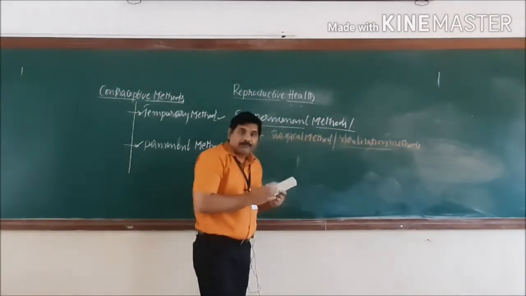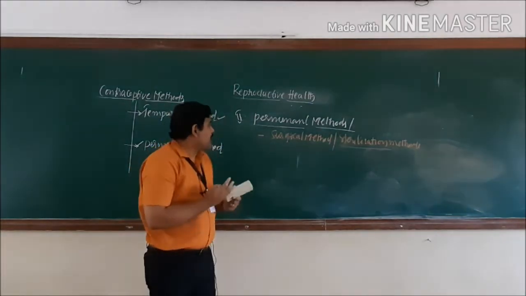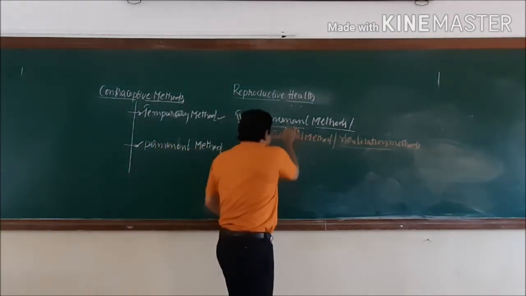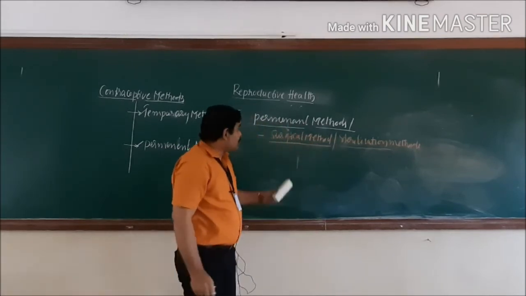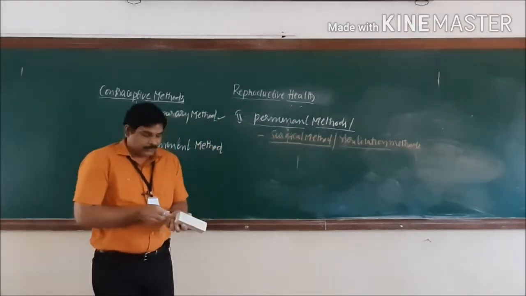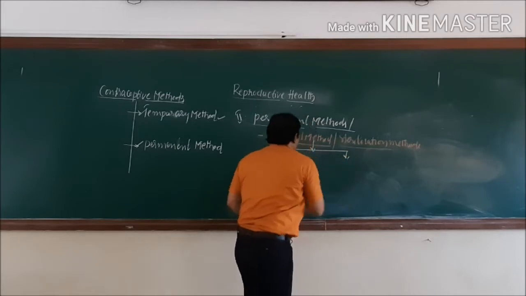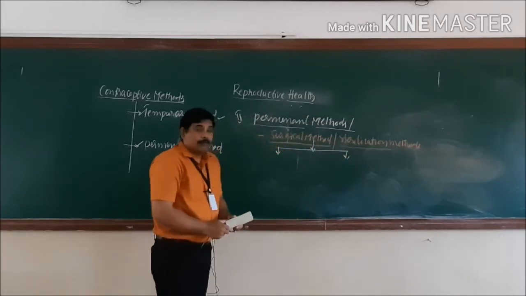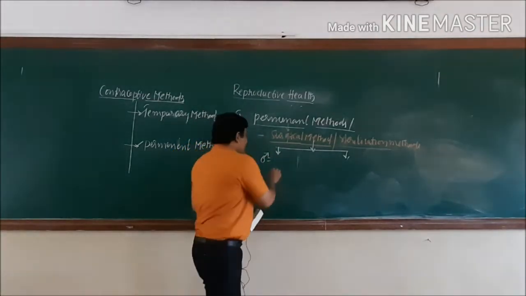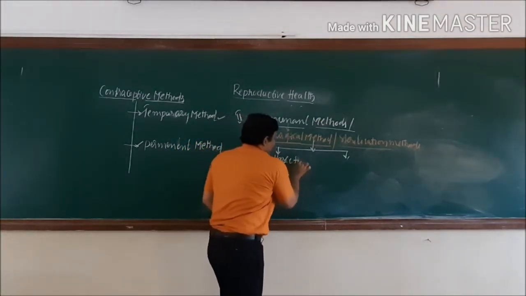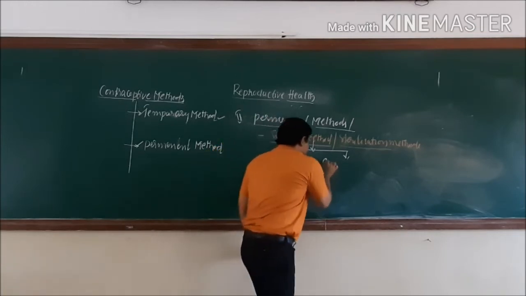Either a male or a female will become sterilized, so that they are not able to give birth to young ones. And this method is generally carried out by a surgical operation, so we call it a surgical method. This differs in male as well as female. This permanent method in the male is called vasectomy, whereas in the female we call it tubectomy.